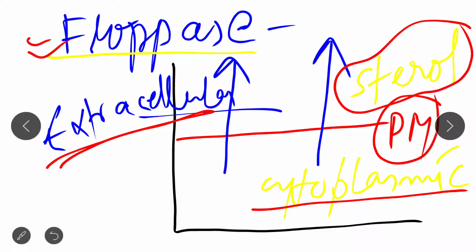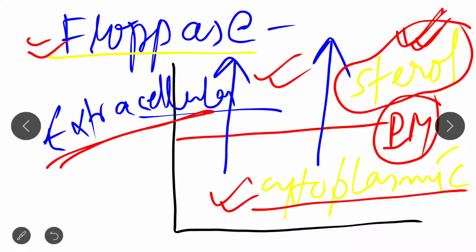So floppase is a transport protein which transports sterol and other phospholipids except the amino containing phospholipid.